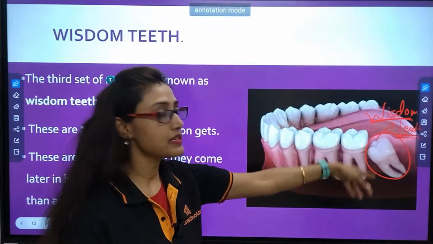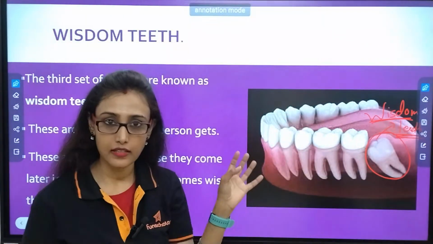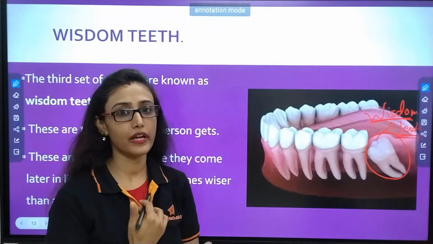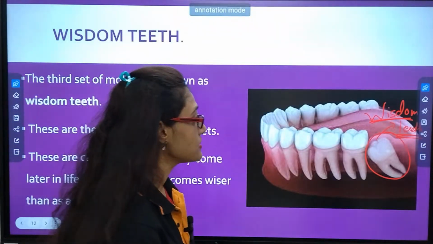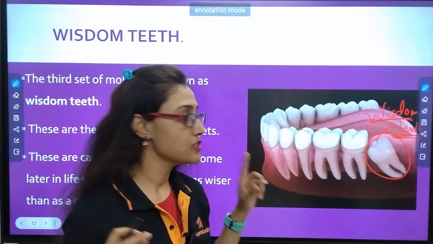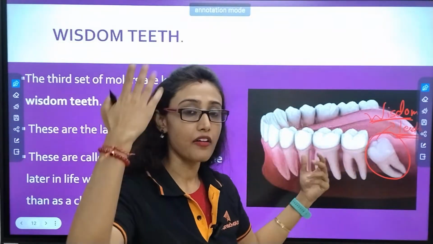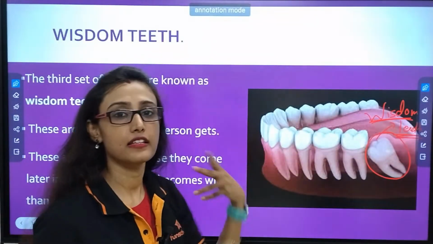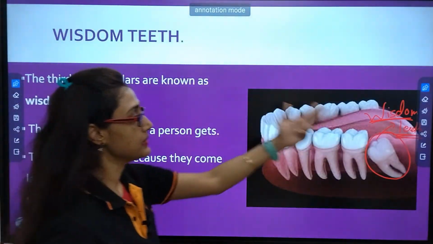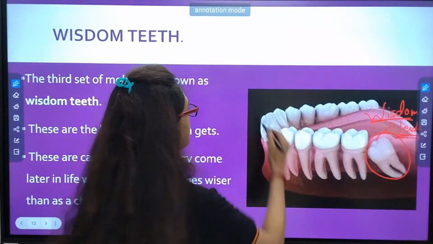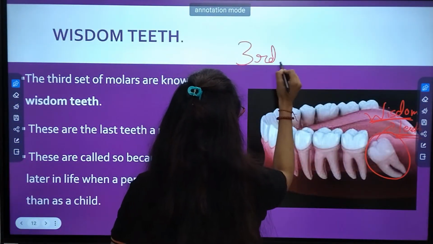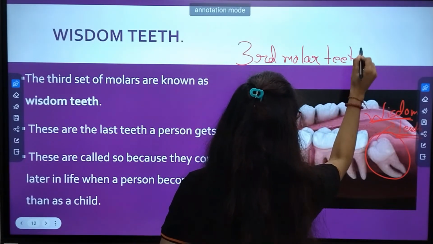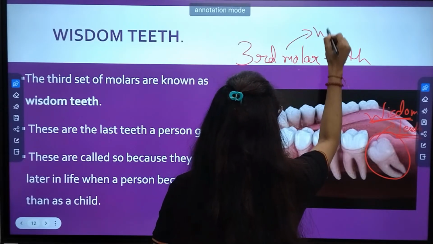That teeth appears at the time when you have already come to know most of the things about the world. You are adult, you can take your own decision. That is why it is named wisdom teeth. But it is actually your third molar, nicknamed wisdom.